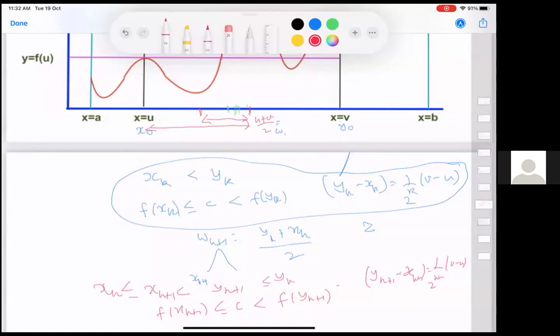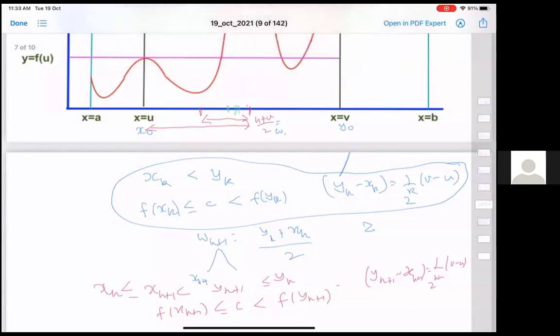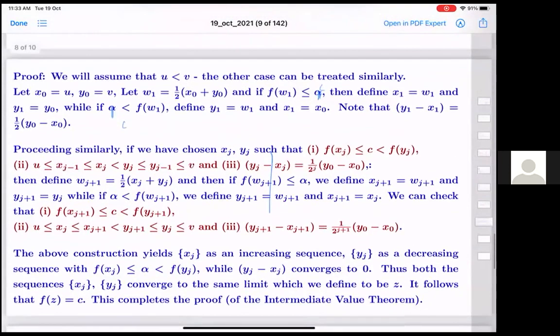At each time, Y's are coming down, X's are going up. So the limit of xk exists, the limit of yk exists. Their distance is going to 0, so both of them will converge to the same quantity. Let's call that common quantity z, and that's it. F(z) must be equal to c. And now let us go over the written proof.